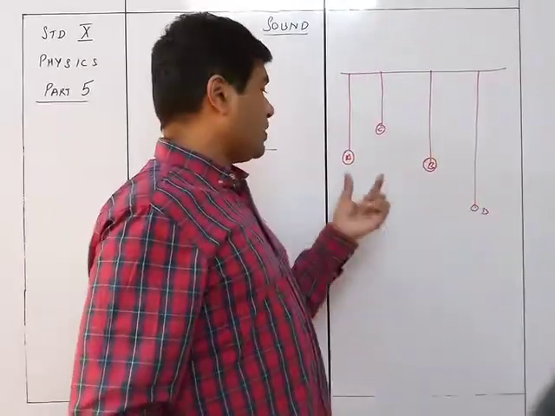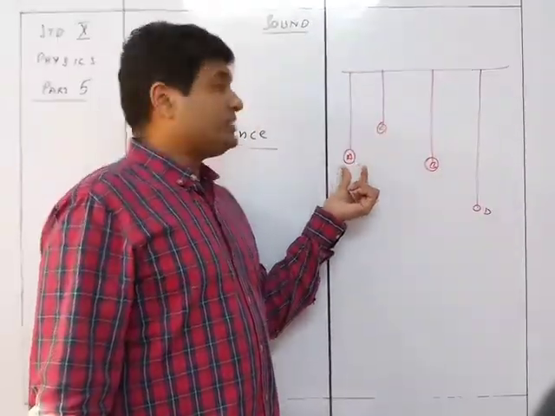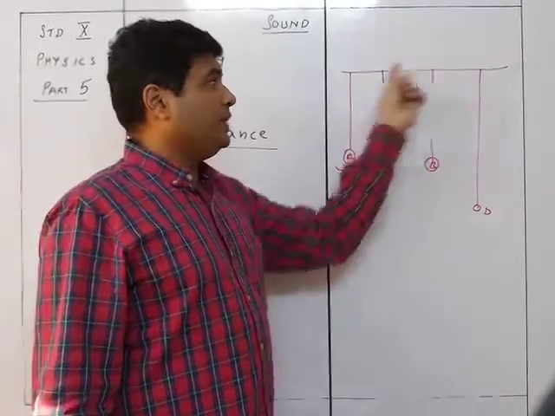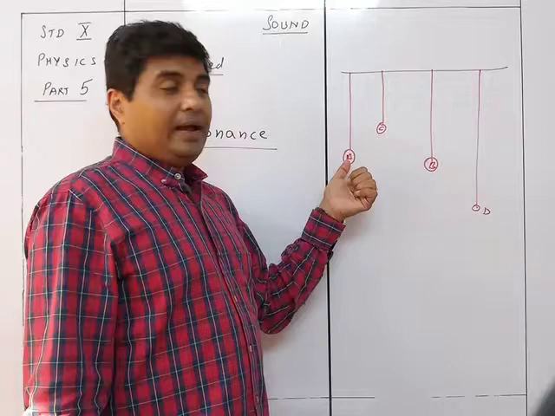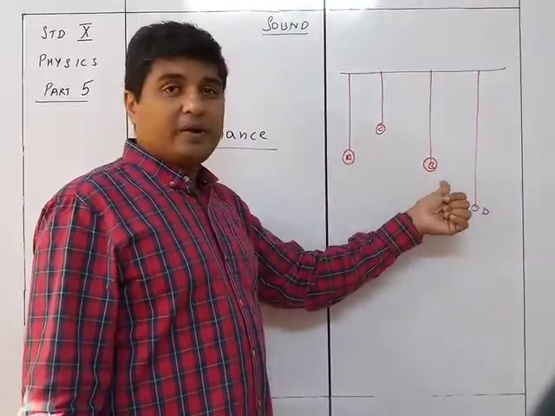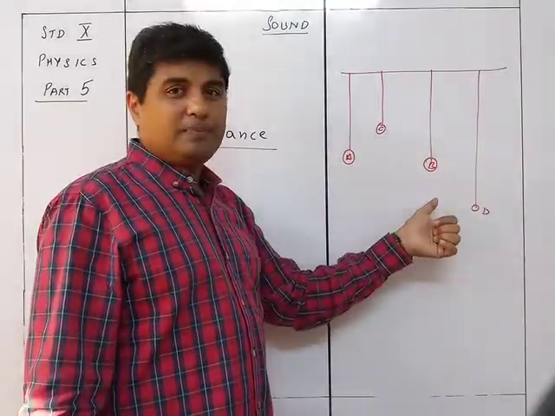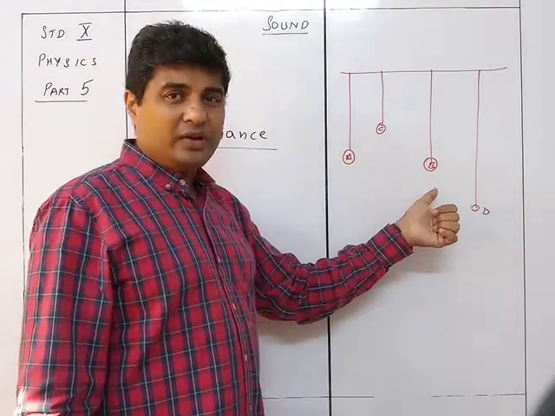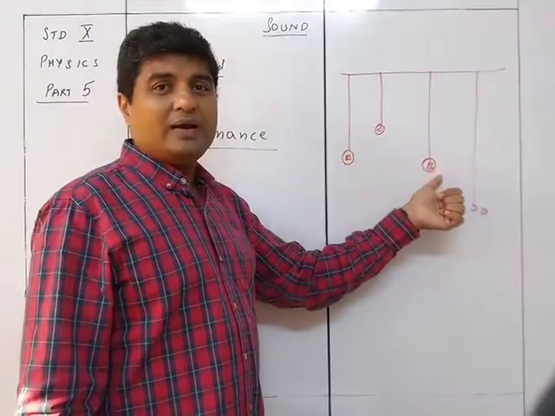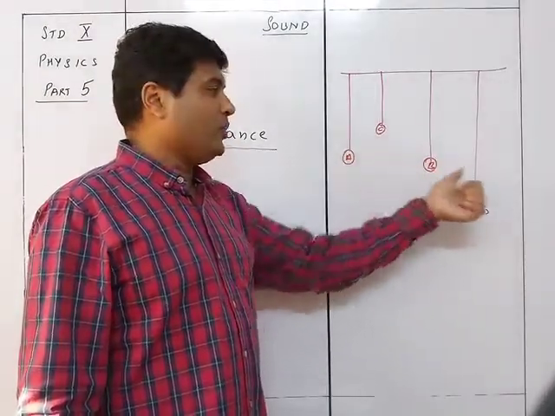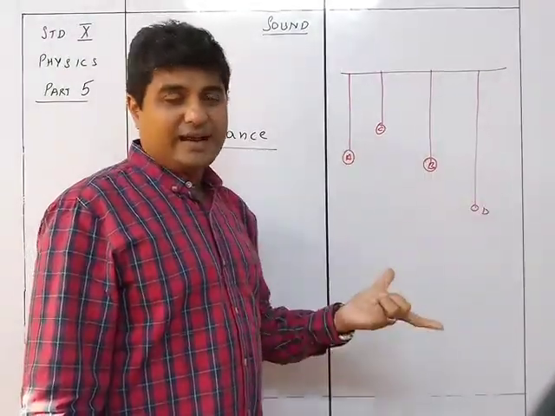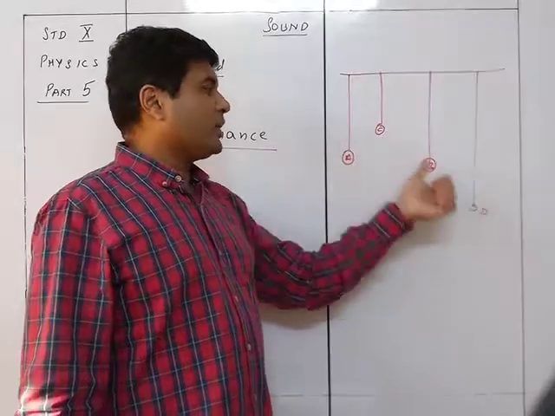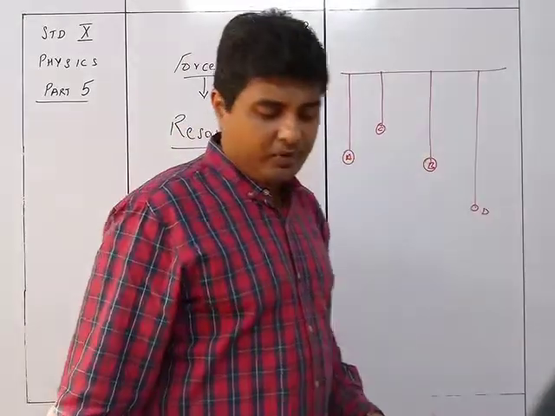So why is this so? Because this one is going to set vibration into the rubber string with the same frequency with which it is vibrating, and that is also the same frequency of this particular pendulum. So this picks up the natural frequency of vibration, and that's why this will be under resonance. Hence the amplitude of this will be the same as A, that is the natural frequency. Whereas here, for both of these, it is just forced vibration, so the amplitude will be less.